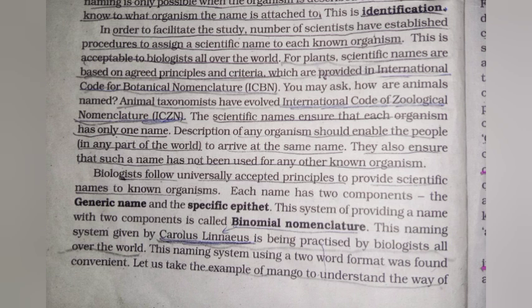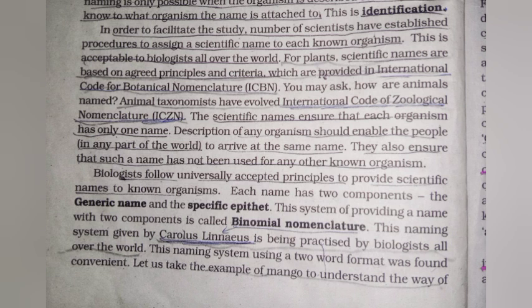For plants, scientific names are based on agreed principles and criteria which are provided in the International Code for Botanical Nomenclature (ICBN). You may ask, how about animals' names? Animal taxonomists have evolved the International Code of Zoological Nomenclature (ICZN).